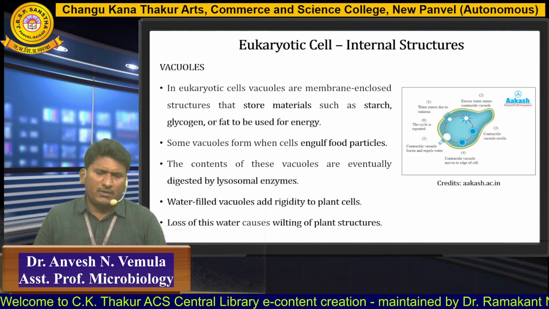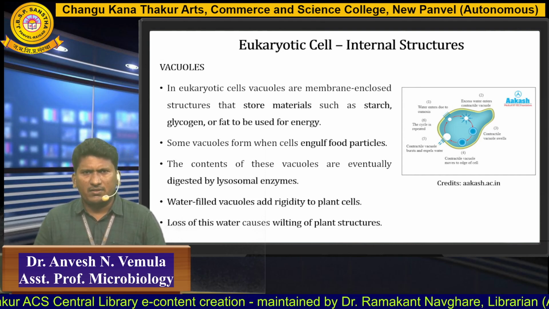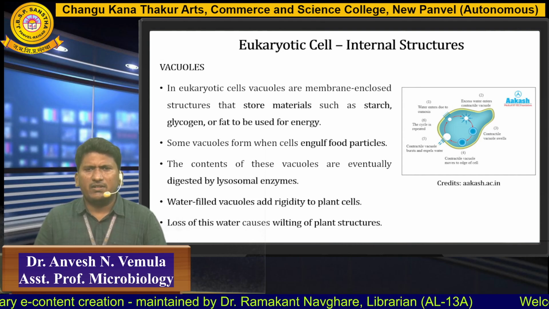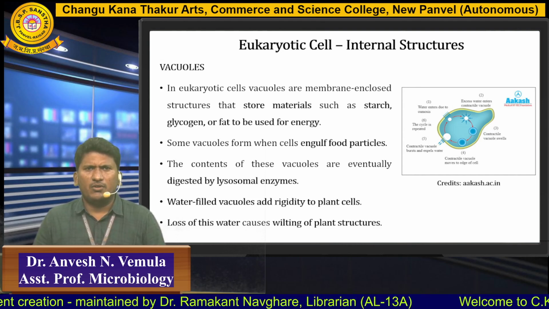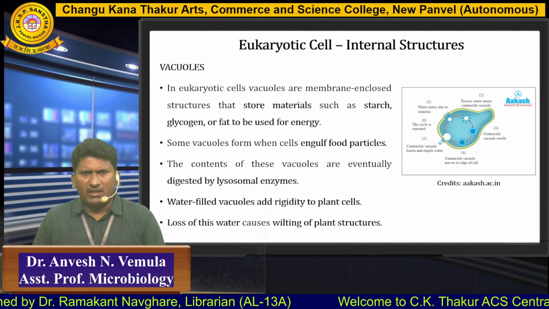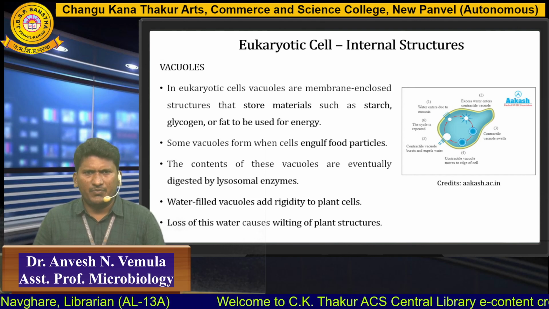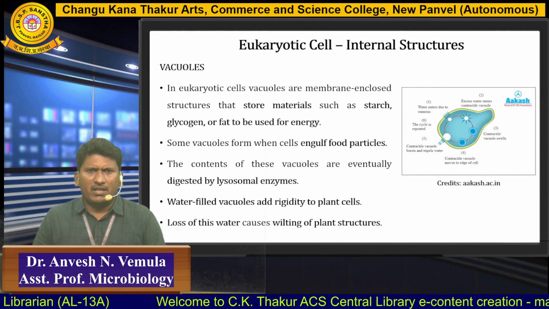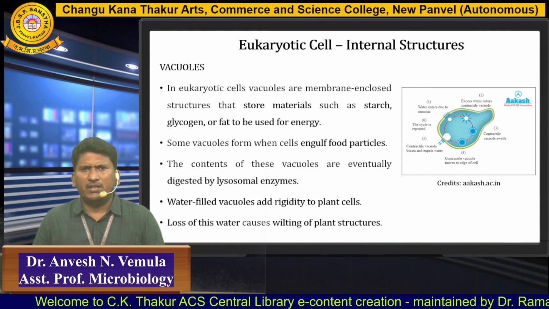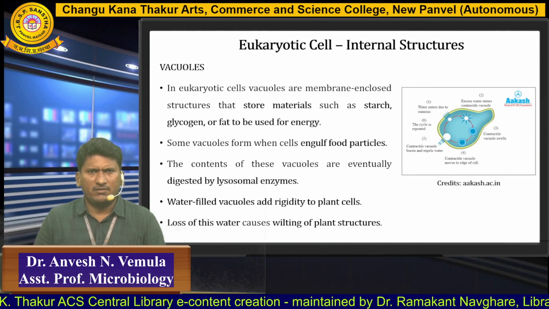The next part of these internal structures is vacuoles. Vacuoles are membrane enclosed structures that store materials such as starch, glycogen, or fat, which is required for utilization in the form of energy. These vacuoles engulf food particles, and eventually these are fused with lysosomes for further breakdown. In plants, you can find vacuoles filled with water, and they help in avoiding the loss of water from the cells. If there is any loss of water from the plant cells, it causes wilting of plant structures.